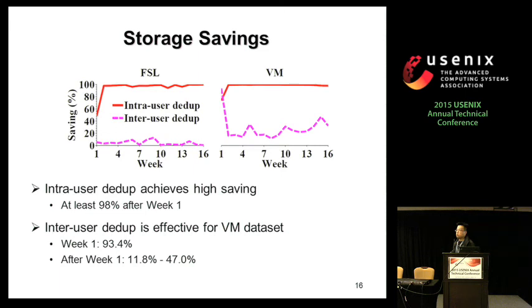Okay, and can you explain how this percentage savings is calculated? So for the intra-user dedup, it's the saving over the original amount of data. So you're saving almost 100%, I mean, this shows you're eliminating almost all of the data. Is that accurate? Right. So for the same user,